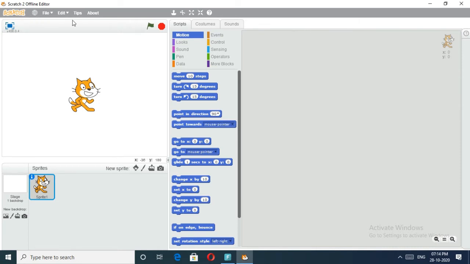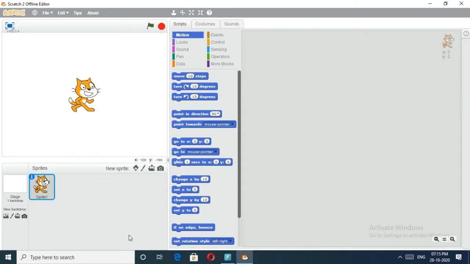Okay, and this bar is called a menu bar. What is this? Menu bar. In this menu bar, we can see different options, and this is called a display area, okay, or stage area. Okay, stage. This one is called a stage, and this symbol is called a sprite. This is sprite. When you take any images, each one is called a sprite in this software.